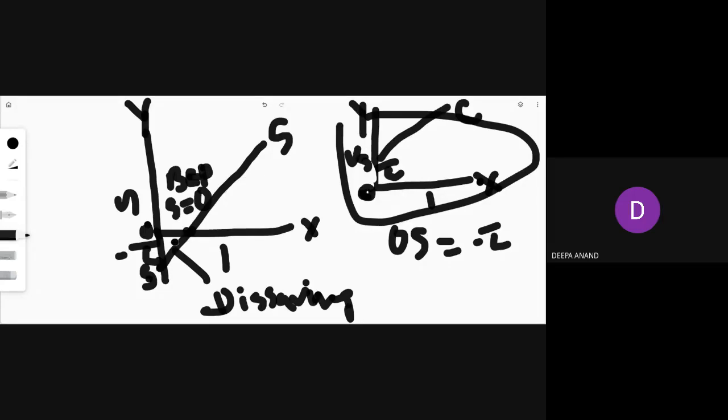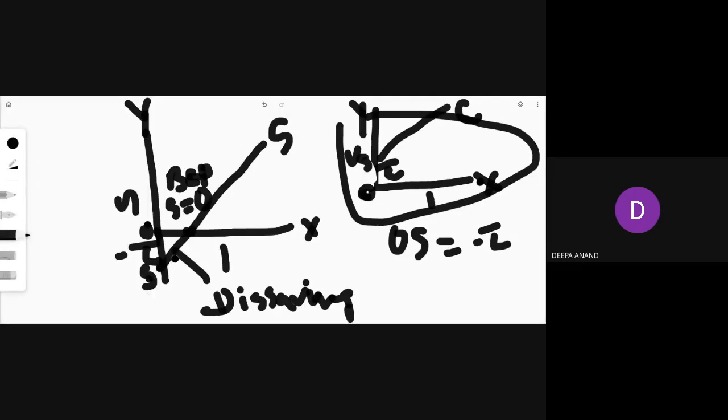You can say it starts from the negative axis. That means the starting point of the saving curve is negative saving. It starts from a point which is below 0. So if you want to write the properties of the saving curve, first of all, you write that the starting point of the saving curve is from below 0, because of negative saving. So that's the first property.